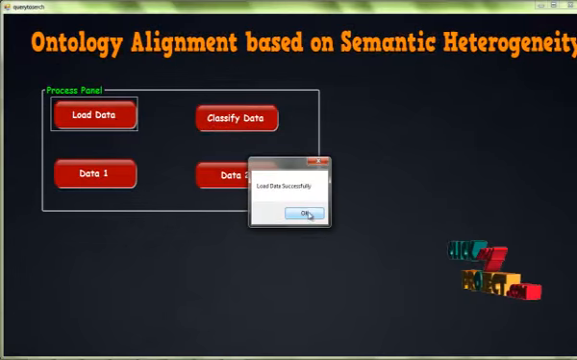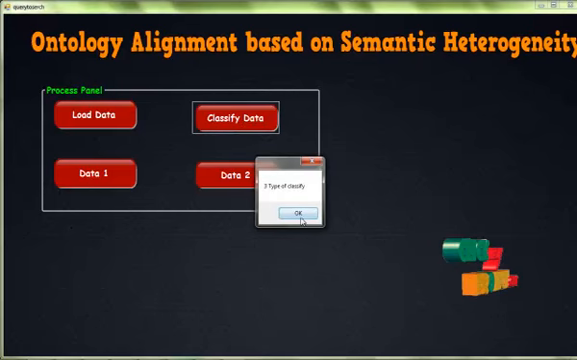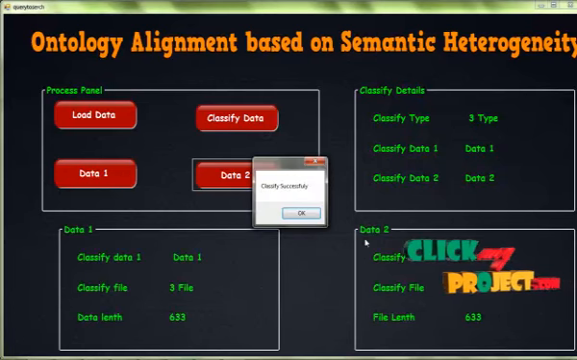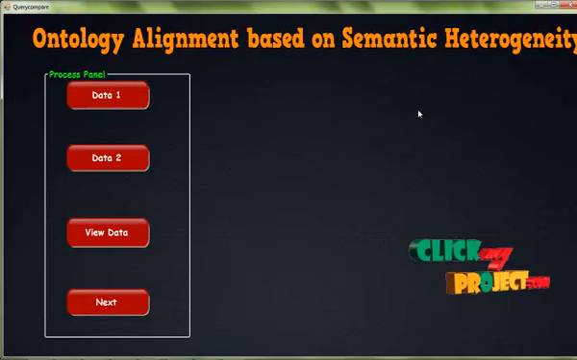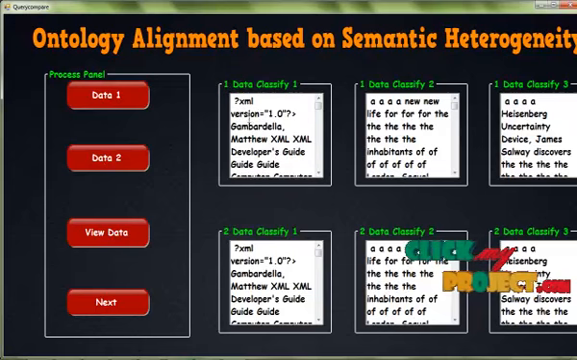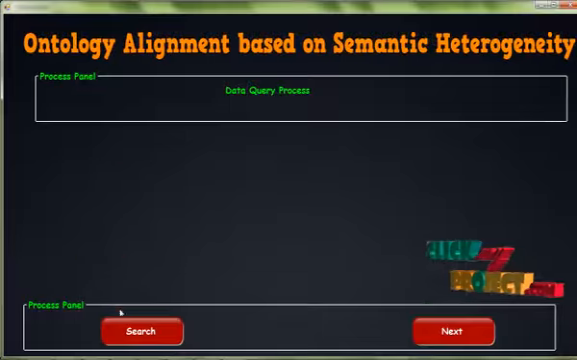So load data successfully. Classify data for our process. So classify data, three types of classifying data for our file data. Then data 1 and data 2, this is the data 1 and data 2 classifying data for our process. Then click OK. Data 1, data load successfully. Then data 2, data load successfully. Then view data, this is classifying three data for our project. One file's data has been classified into three types, and the second file's data has also been classified into three types. Then click the next process.